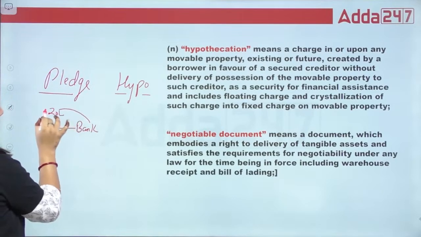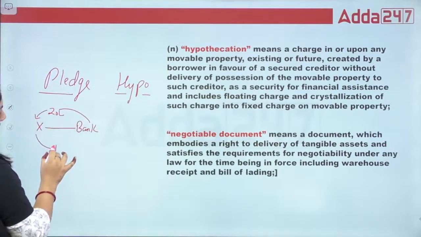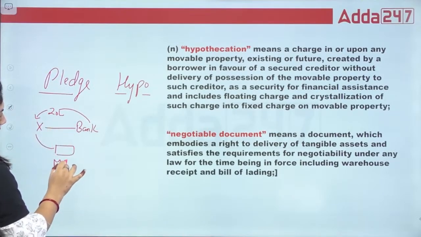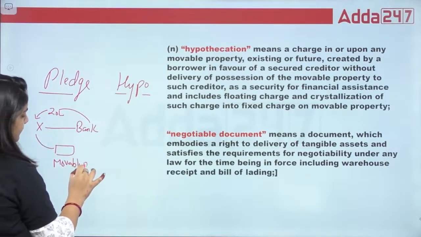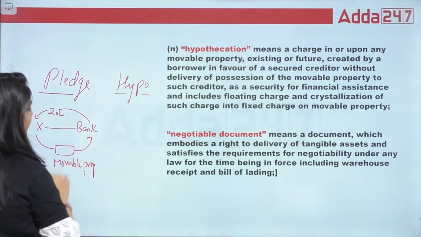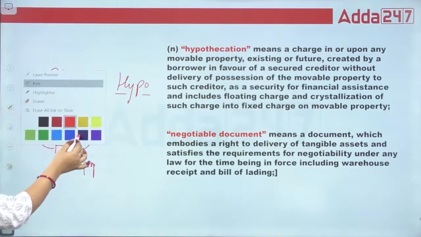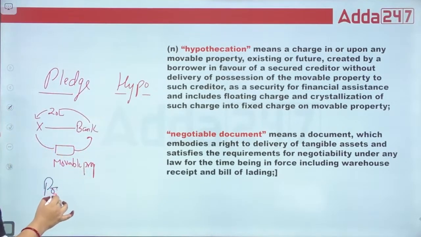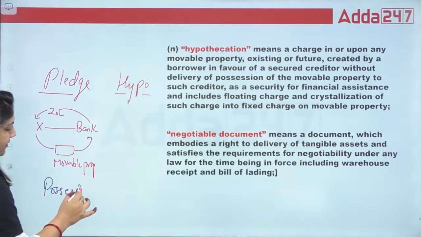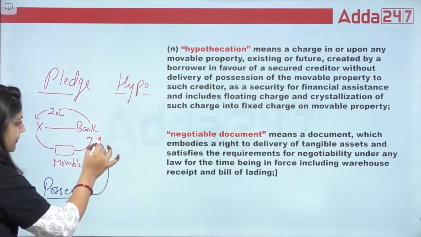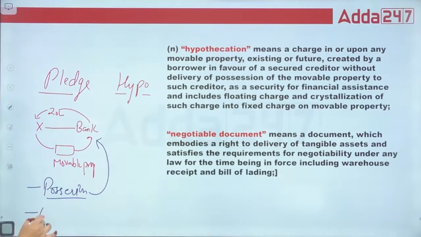Suppose the bank gives 20 lakh rupees to X, and X gives movable property as security. Under the pledge, guys, X has given the possession to the bank. No ownership is transferred. This is your pledge, right? And the property given as security must be movable.